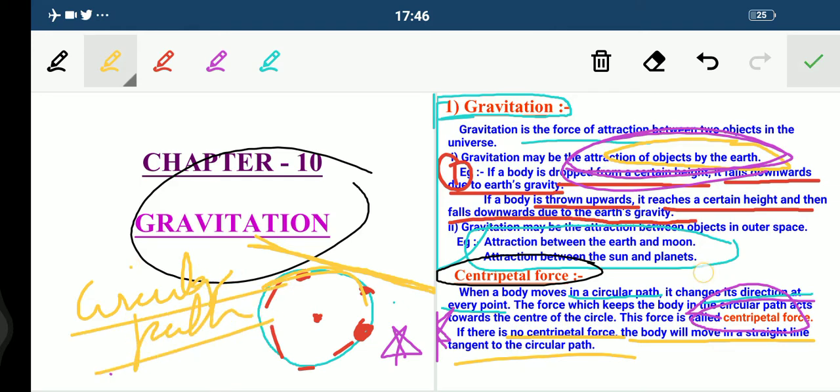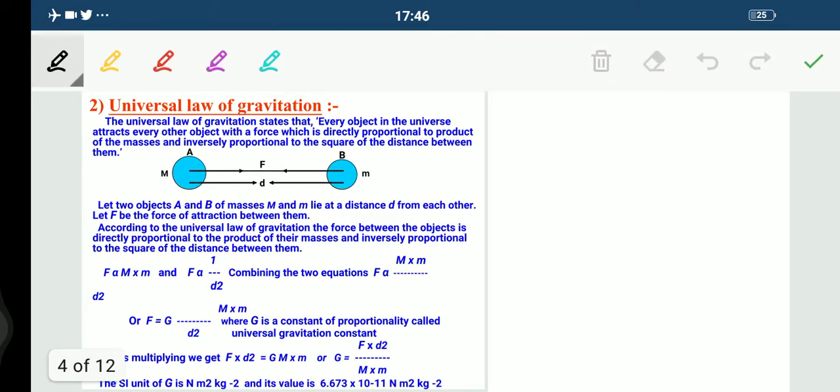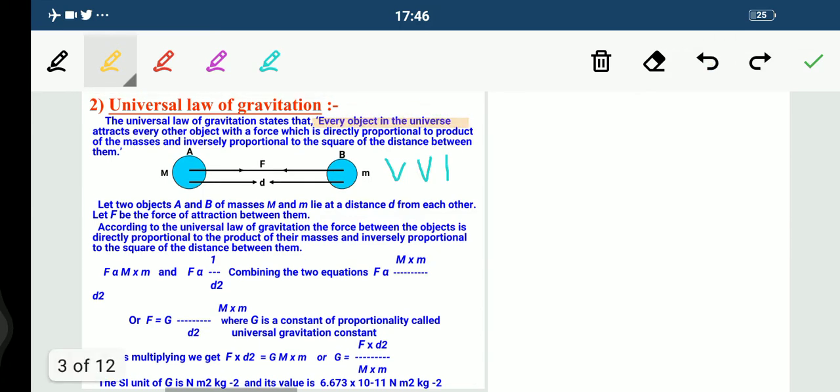Now moving on to the next topic, you all can see here, this comes the universal law of gravitation. Now the gravitation part is very clear to each one of you, I hope so. So this question is very, very important from the examination point of view. The universal law of gravitation states that every object in the universe